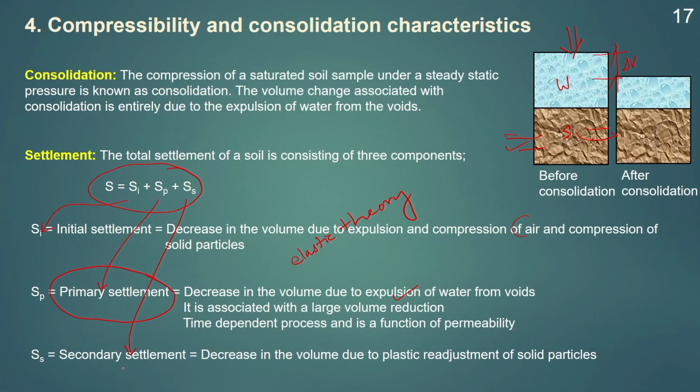Once the primary settlement is over, next comes the secondary settlement. In this process, some plastic readjustment of the solid particles takes place, and because of this, a minimal or slight decrease in the volume of the soil takes place, and this settlement can be derived using the plastic theory. So, these are the three settlements which we can generally find when we apply a load to the soil sample.